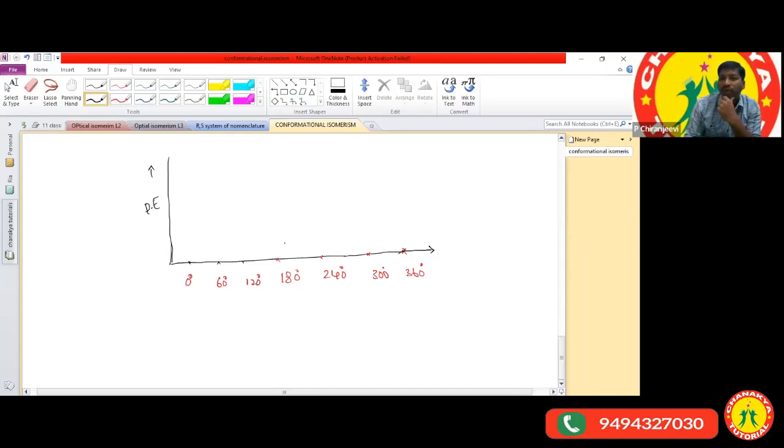Normally, if hydrogen bonding is not there, which one can we take as the most stable? Now we will discuss n-butane. In n-butane, which one is the most stable: eclipsed form, staggered form, skew or gauche form, or partially eclipsed form? We have just seen the diagram.